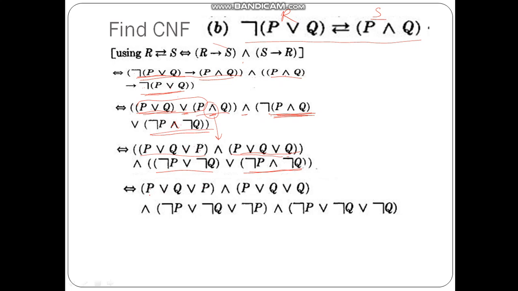So you get P or Q or P, and P or Q. Then not P or not Q, I have to bring this into some format. So not P or not Q or not P, and not P or not Q or not Q.